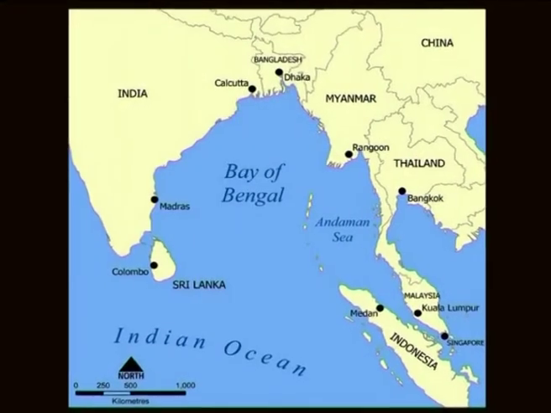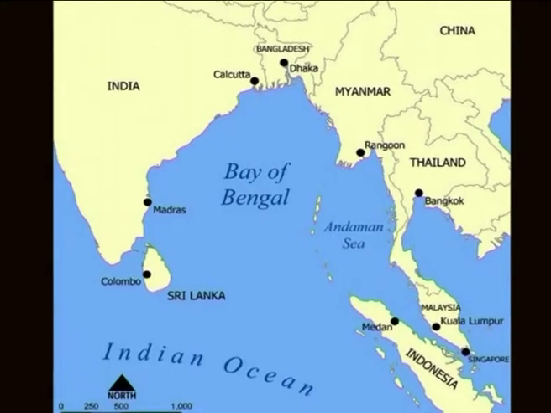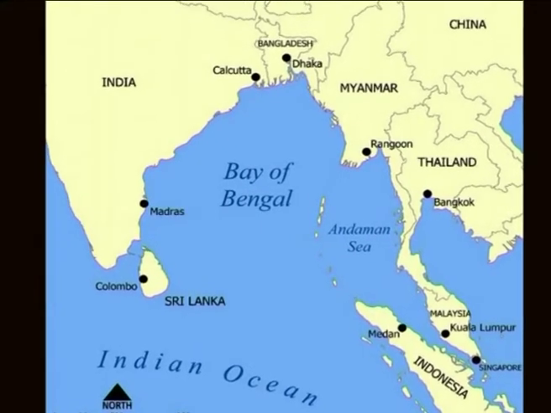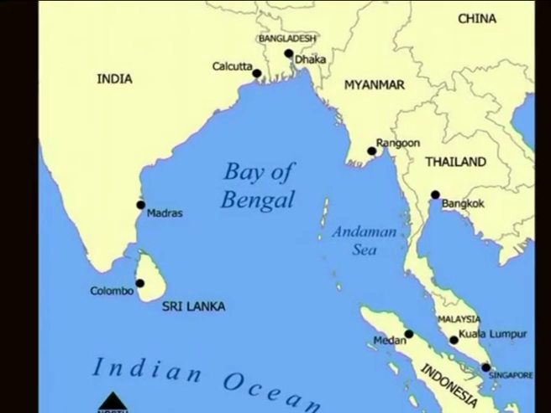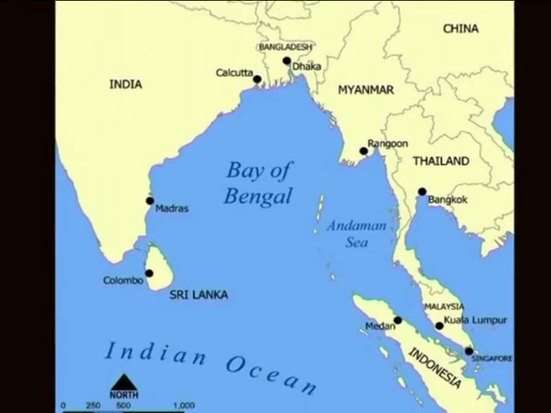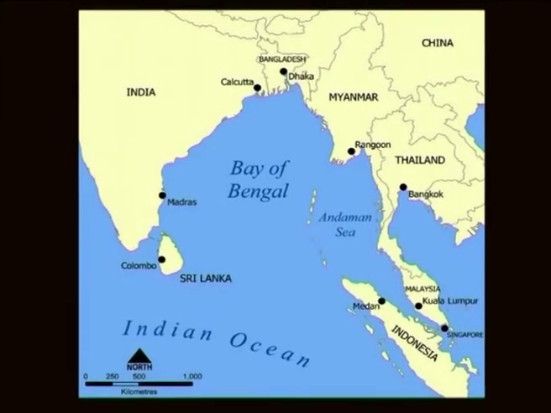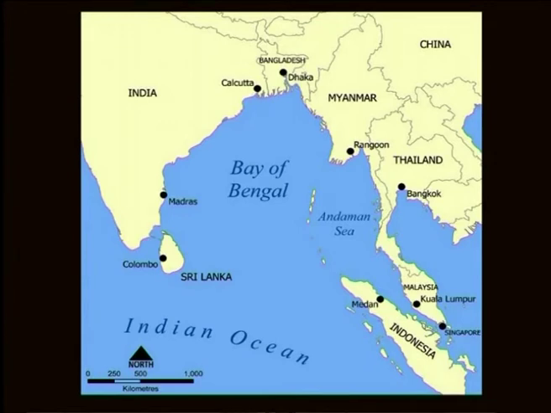The Bay of Bengal and the Andaman Sea are very important entities. The Bay of Bengal is the largest bay in the world. It forms the northeastern part of the Indian Ocean. It resembles a triangle in shape, and it is bordered by Bangladesh and the Indian state of West Bengal down to the state of Tamil Nadu, India, and Sri Lanka to the west, and Burma and the Andaman and Nicobar Islands to the east.